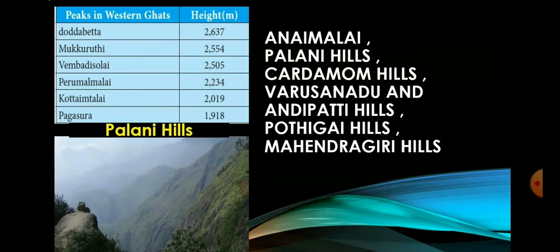They meet the Anemalai Hills in the northwest, the Palani Hills in the northeast and Varasanadu and Andipatti Hills in the southeast. Okay. Varasanadu and Andipatti Hills. Another eastward extension of Western Ghats is Varasanadu and Andipatti Hills. Meghamalai, that is the highway mountain, Kalugumalai, Kurangani Hill Station and Suruli and Kumbakarai waterfalls are found on these hills.